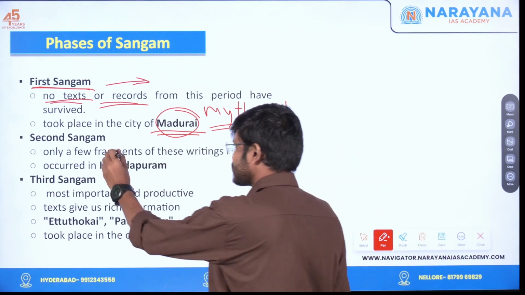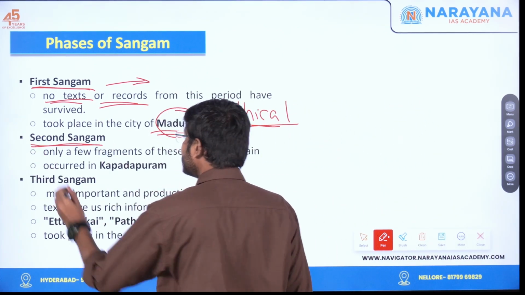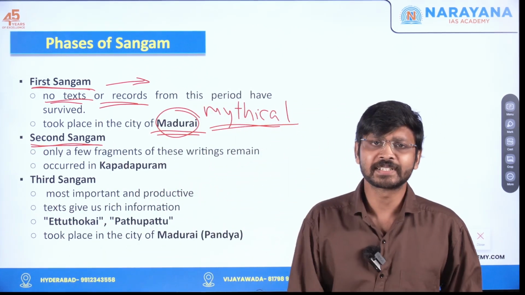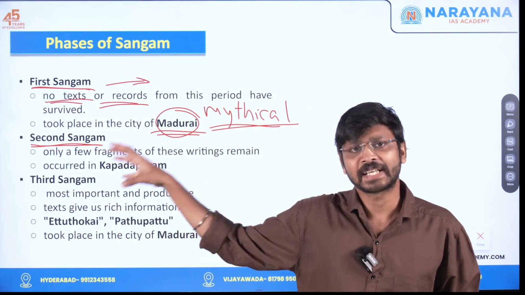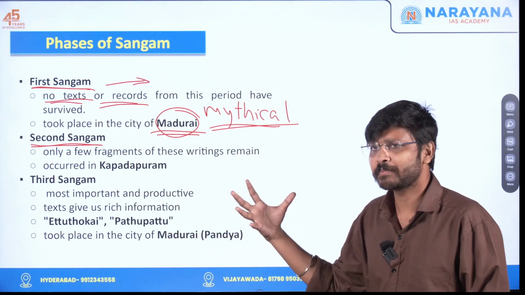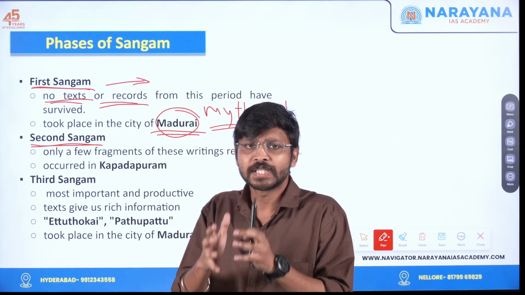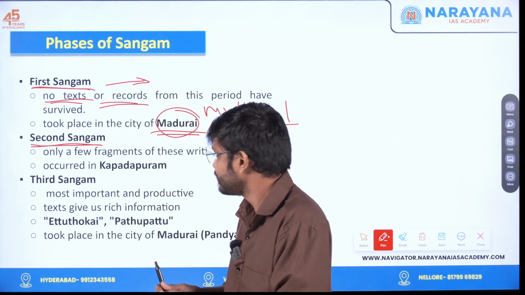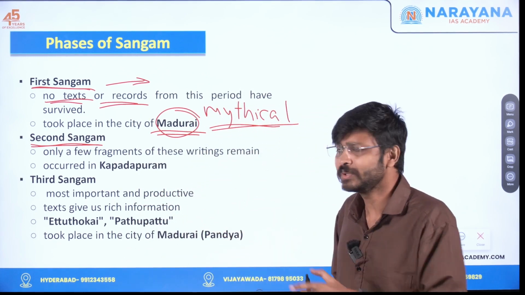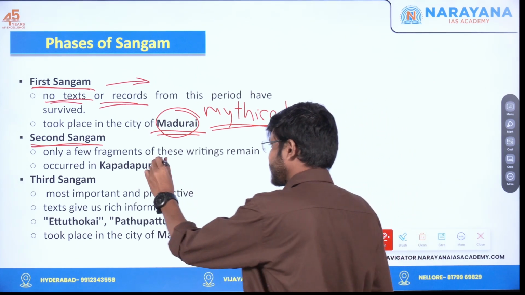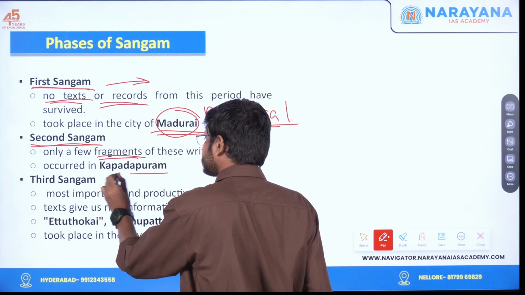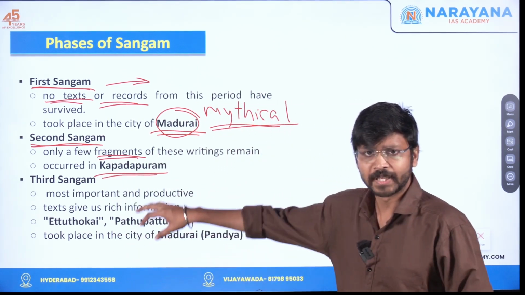The second Sangam is also something like that. We don't have proper evidence regarding what happened in this second Sangam. We haven't got any specific books regarding the Sangam, only a few fragments related to this second Sangam. Again, it is said that this happened in Kabadapuram.